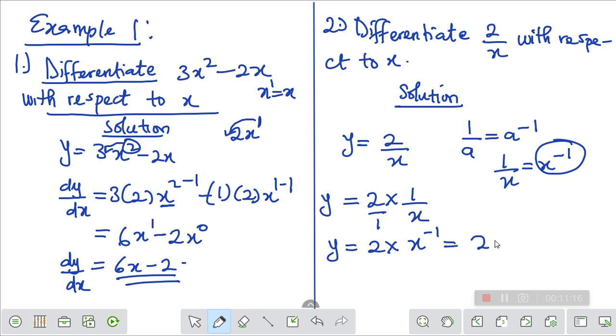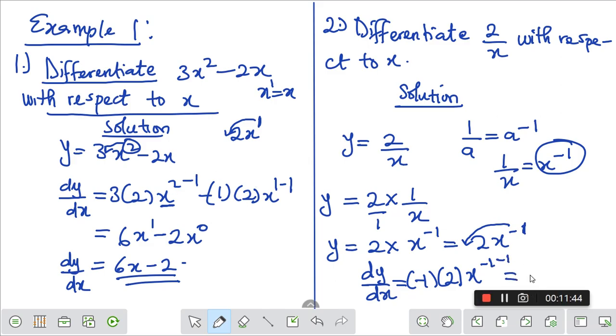So your y now is 2 x raised to power minus 1. That's your y. Now let's differentiate. Don't forget, dy/dx will now be what? Don't forget our law. You will bring the power down. It will now be minus 1 times 2 into x raised to power minus 1, then you will now minus 1 from the power. So that will be minus 1 times 2, which is minus 2, and minus 1 minus 1, so that is x raised to power minus 2.